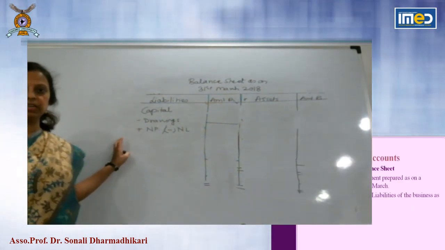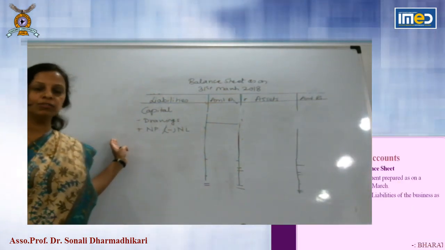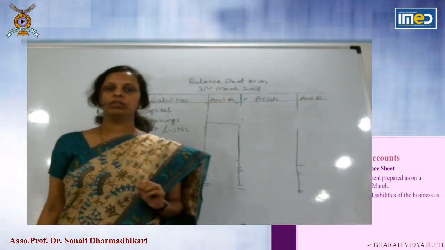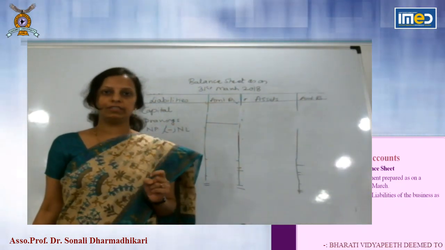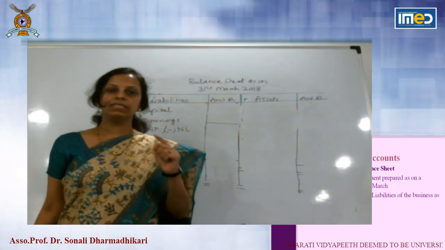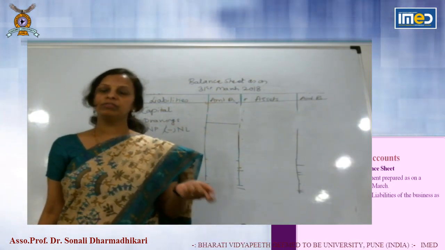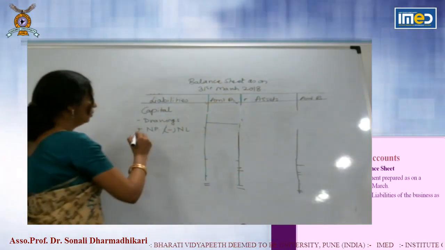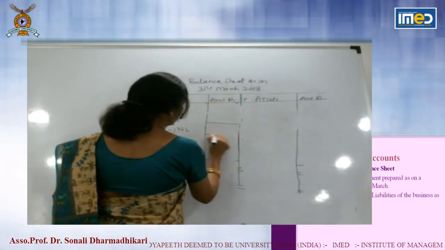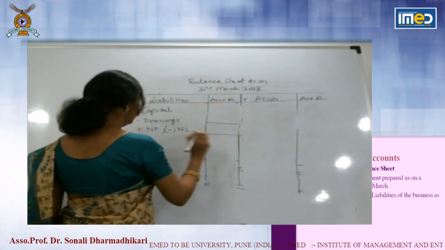This part represents owner's account, here the sole proprietor's account. So whatever profit, as he is the only owner, he will take the profit, or loss, he will incur the loss. So net profit or net loss, the final figure is taken here.